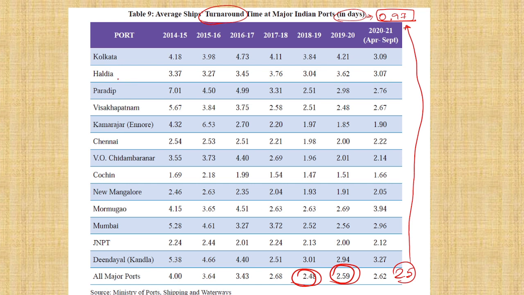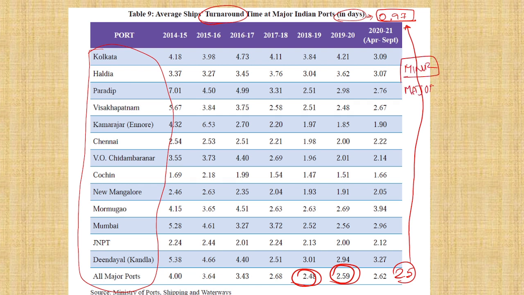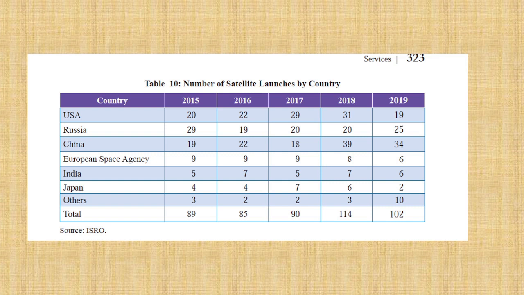But why I kept this is that you should know all these major ports: what is a major port, a minor port, how many minor ports are there in India, how many major ports are there, where are they. Even if you do not know minor ports, it's okay, but major ports you should know. Okay, this you should know. And in my interview they asked me this question: how many minor ports and major ports are there in India. In the first interview they asked this question, so I have kept this as information.